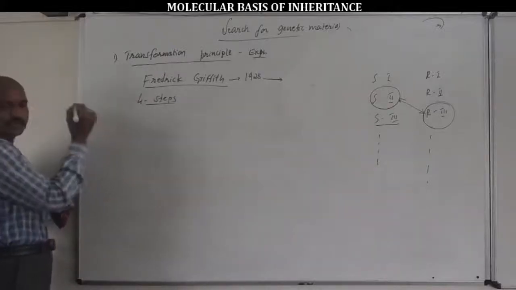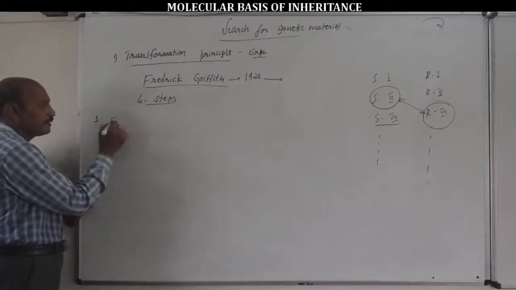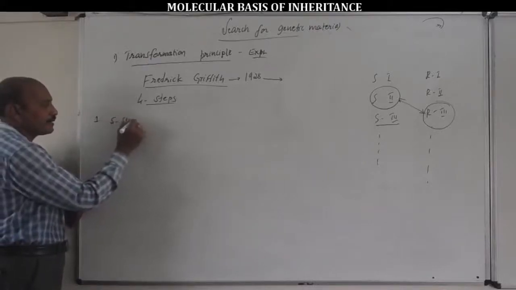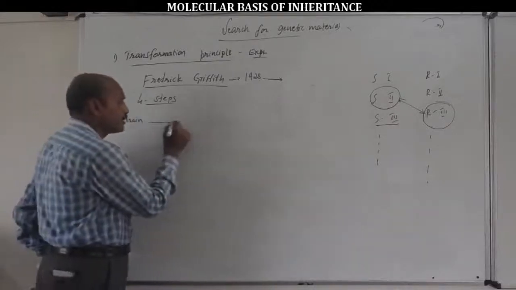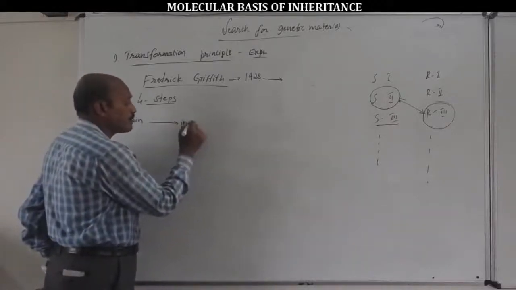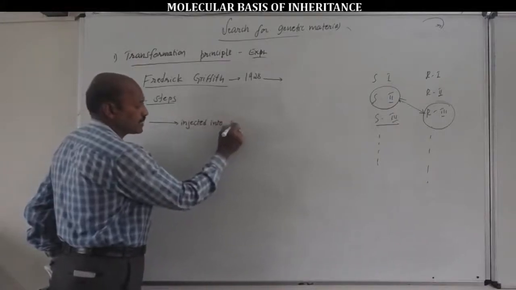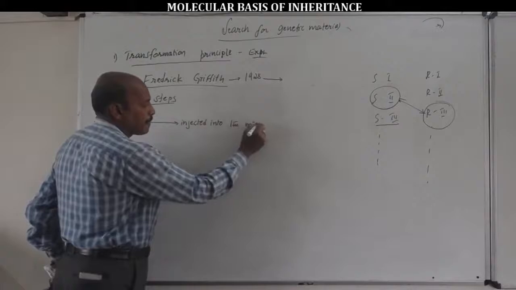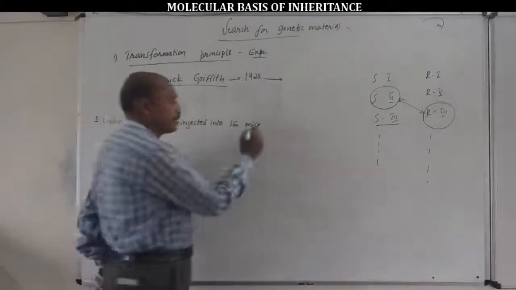That is, in the first step, S strain bacteria were injected into the mice, meaning rat, into the rat body.